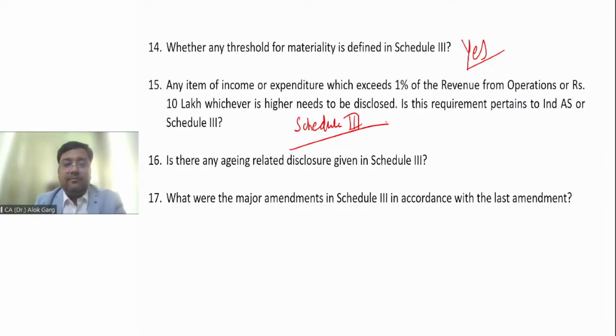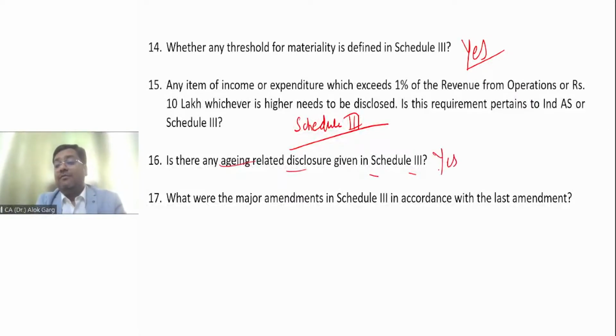Is that clear? Is there any aging related disclosure given in Schedule 3? Yes. On 24th March 2021, there were a lot of amendments. A major amendment happened in all the divisions of Schedule 3. We are concentrating only on Division 2 to Schedule 3, but in every division this amendment was there. A lot of regulatory information was required in Schedule 3.